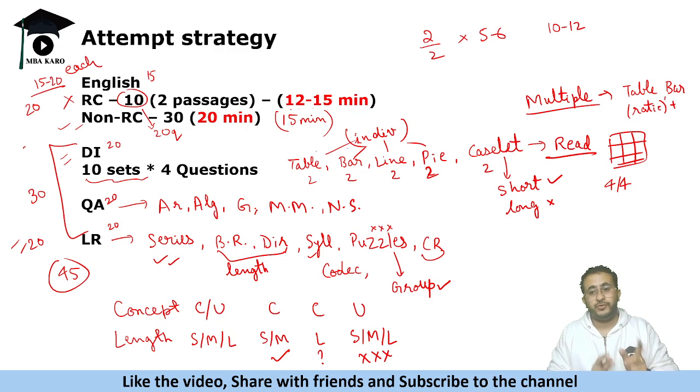So give time to each of the sections. See the paper of all the sections. Sometimes it happens that you are very rigid, you think my logical reasoning is not good, you skip that part and later realize it was the easiest in the paper. Or you think your quant is weak, but quant turned out to be easy in the paper. So ensure that you visit most of the questions, right? Attempting is a different thing, visiting is another thing. Ensure that you visit all the 160 questions so that you know which are doable ones.